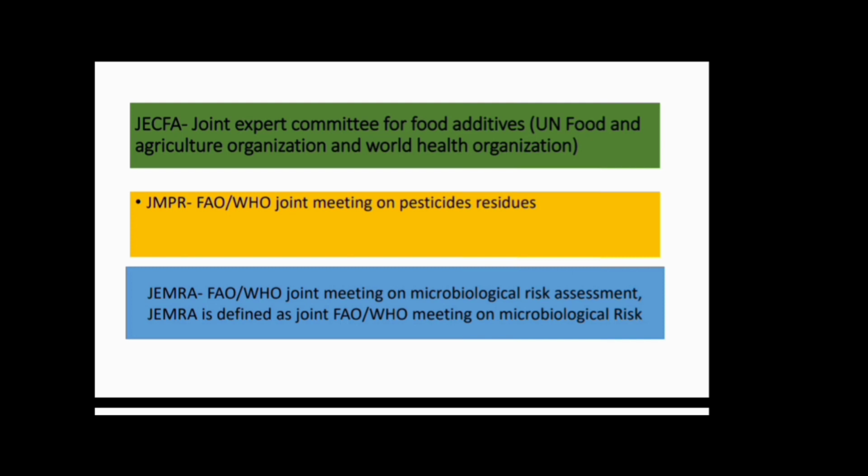the microbiological risk assessment. The full form of JEMRA is the Joint Meeting on Microbiological Risk Assessment, JMPR is the Joint Meeting on Pesticide Residues, and JECFA is the Joint Expert Committee on Food Additives, which comes under the UN Food and Agriculture Organization and World Health Organization. As we all know, Codex Alimentarius is a joint initiative of FAO and WHO. So all three come under the Codex Alimentarius, and all three are also a joint initiative of the Food and Agriculture Organization and World Health Organization.